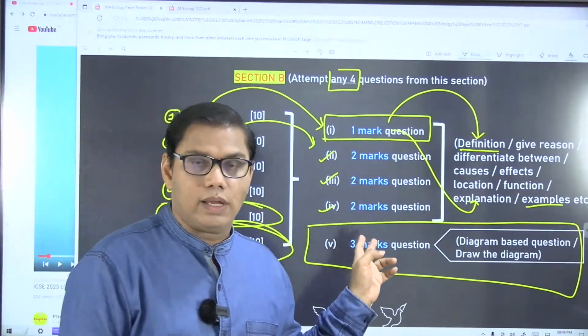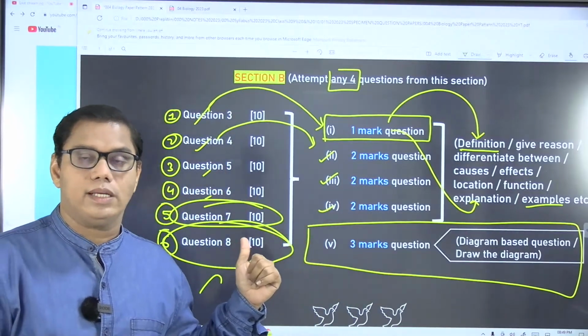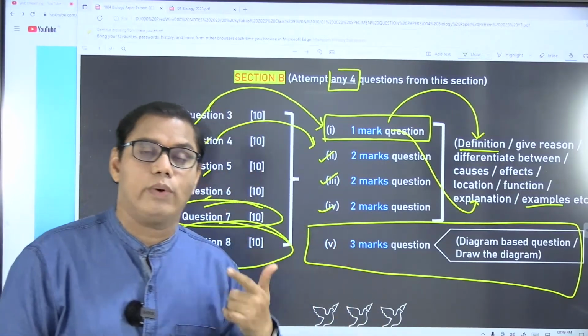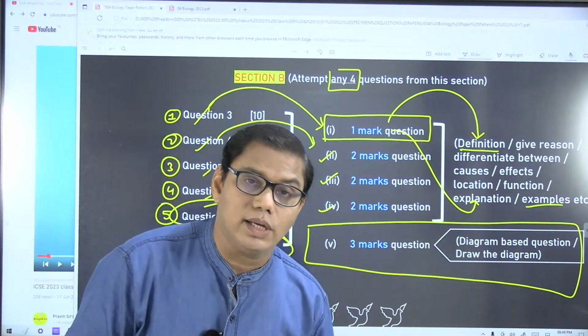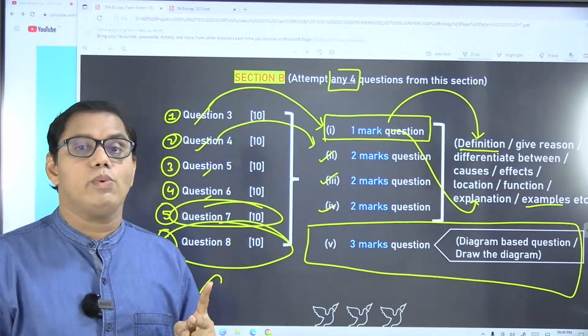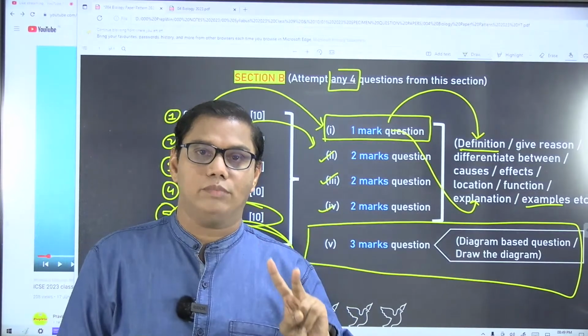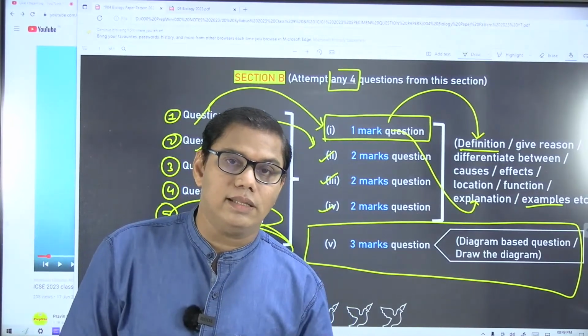Last year, in the semester 2 examination in 2022, you are going to write the examination in 2023. In 2022, they asked two diagrams in the examination.